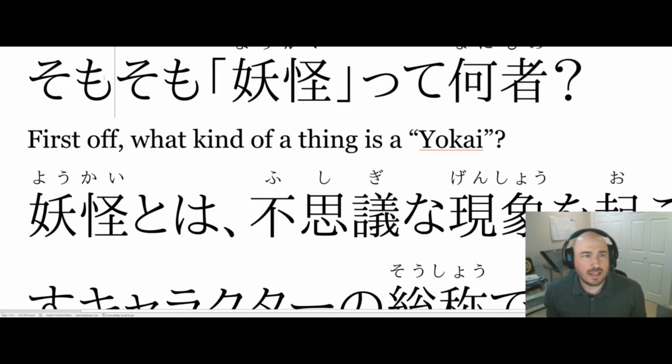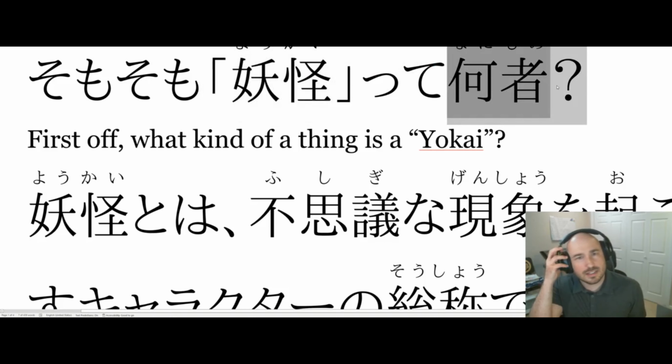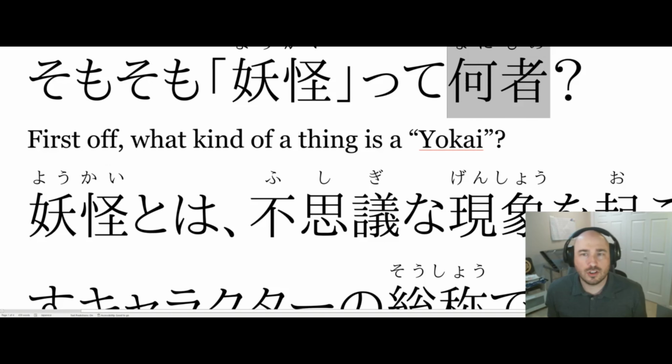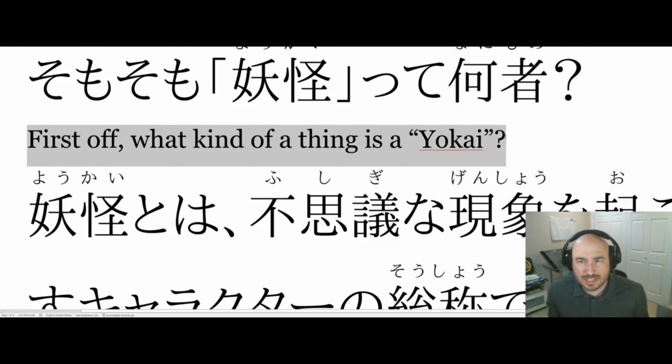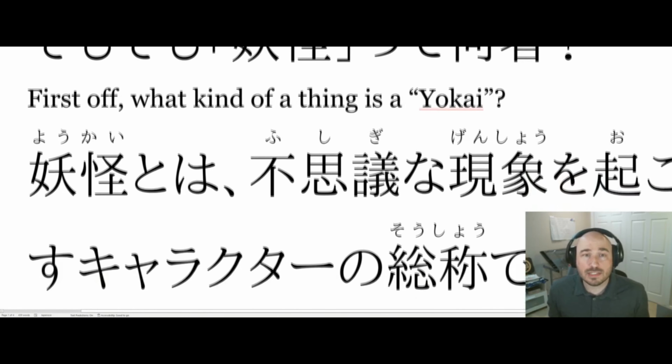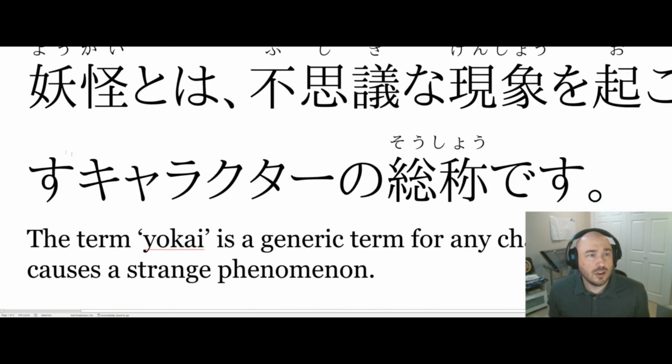So, I mean, this is a pretty basic sentence. First of all, subject, and then a complement, and there should be a desu there if you want to be polite, but we're not being polite because it's like the lady talking. First off, what kind of a thing is a yokai? What is a yokai? So the mono here is making it like a thing, a person. So what kind of a person, what kind of a thing, who is a yokai? So it's a little bit different than nani, but it translates pretty much the exact same thing. First off, what kind of a thing is a yokai? Nanimono, yokai, somo, new words, small tsu te, we've seen a million times, and we will see a million times in the future. Next sentence.